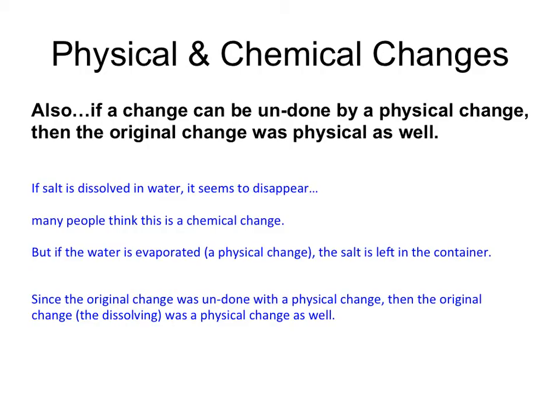So another way that we can identify a physical change is if you know that that change can be undone. For example, if we take salt and we dissolve it in water, it seems to disappear. And many people used to think that's a chemical change. But if you were to actually get on the microscopic level, you would see that both the water and the salt are still present. They're just kind of evenly mixed into one another. They have formed a solution. And that actually is a physical change. If we were able to evaporate that water, we would get the salt back. So if a change can be undone by a physical change, then the original change was probably physical as well.